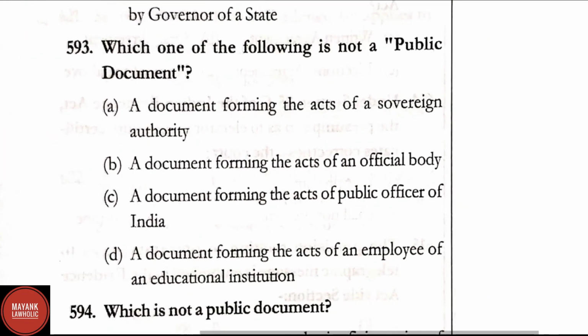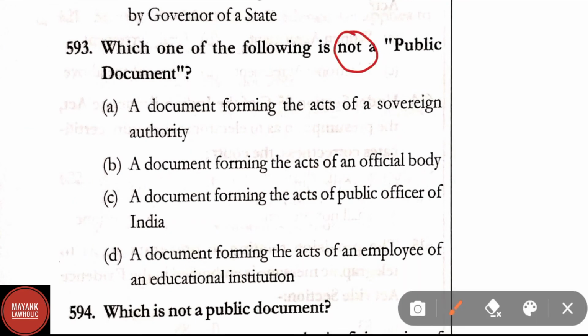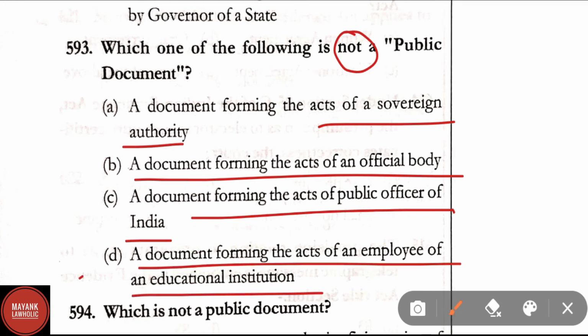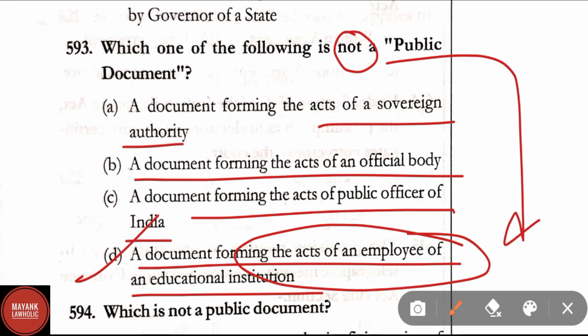Question number 593. Which one of the following is not a public document? Option A, a document forming the acts of a sovereign authority, a document forming the acts of an official body, a document forming the acts of public officer of India, a document forming the acts of an employee of an educational institution. Here correct answer is option D. A document forming the acts of an employee of an educational institution is not a public document.